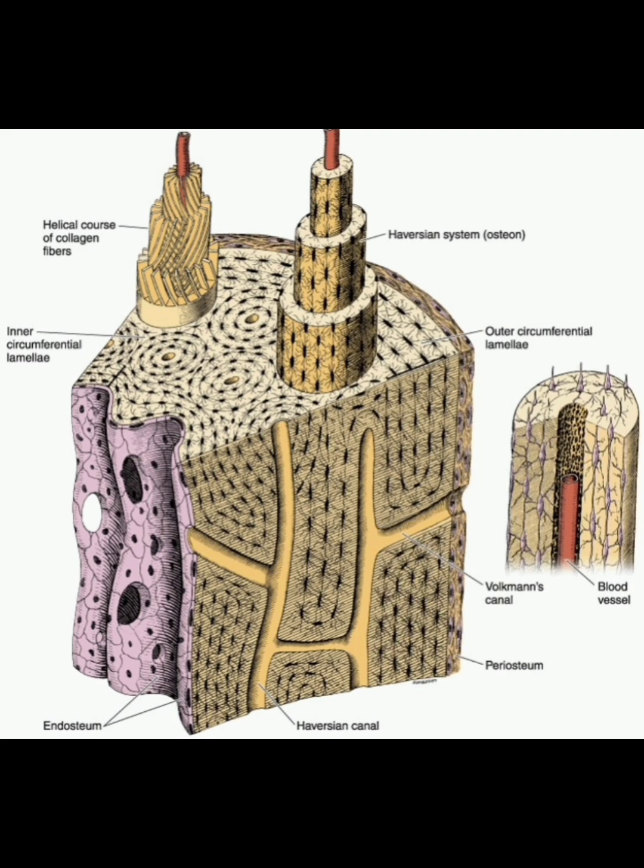Within the compact bone, we see inner and outer circumferential lamellae. Inner circumferential lamellae is seen just outside the endosteum. Outer circumferential lamellae will be seen just inside the periosteum.